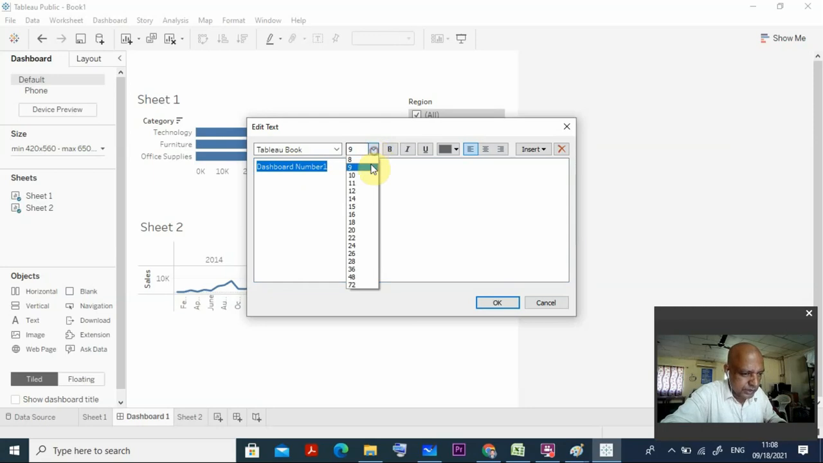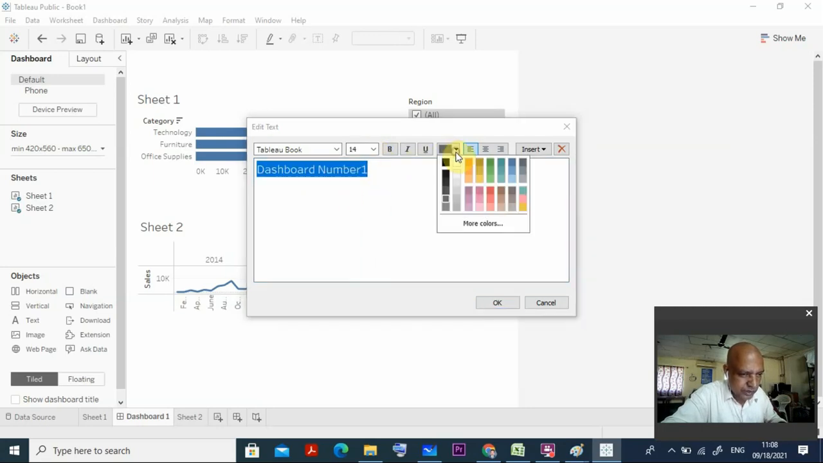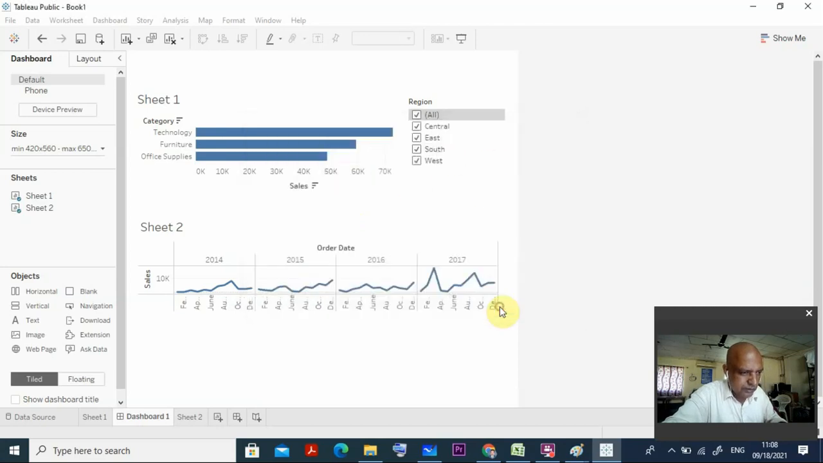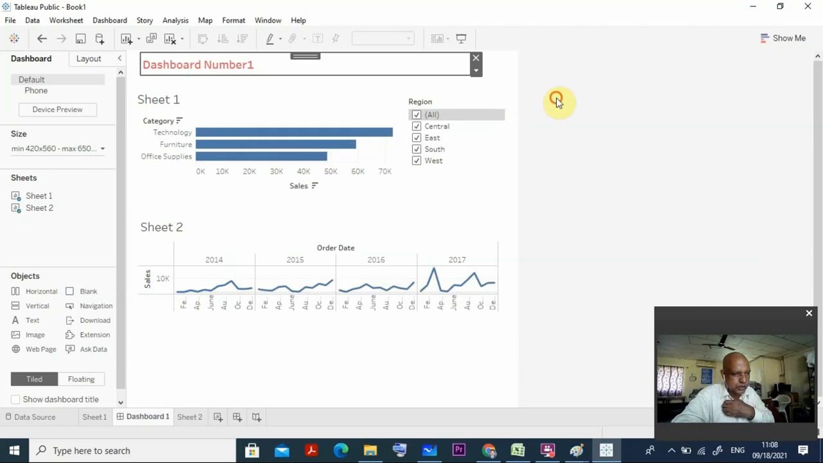And suppose I want to increase the size, I want to make it 14, and I want to change the color also. Whatever things you want, you do it here. Suppose this is the color I like, and make it bold also. So okay, now you can clearly see the dashboard title is coming. And if you want, you can enlarge this up to here. You got it now? Now you can see the dashboard name has come.